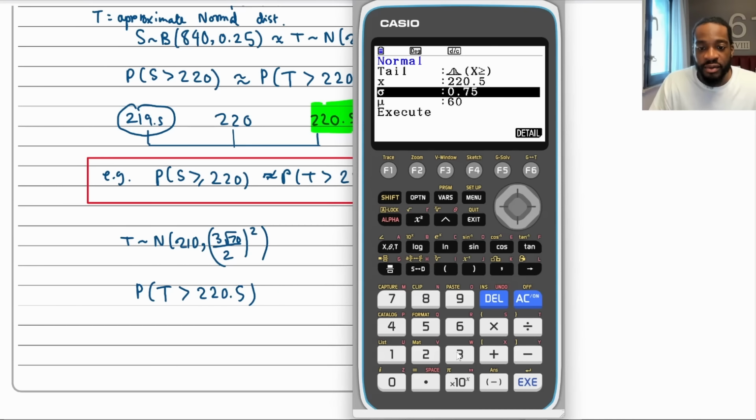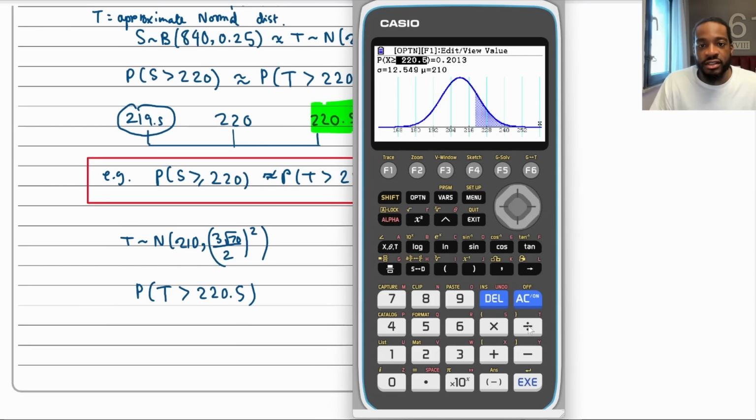So how can I put it in nicely? 3, shift, root 70, divided by 2. Would that do it? Let me put a closed bracket here, just because I'm trying to make sure I'm not dividing the 2 in the root. Divided by 2, that will give me, yeah, perfect, because that's the number that we got, isn't it? And then the mean is 210.